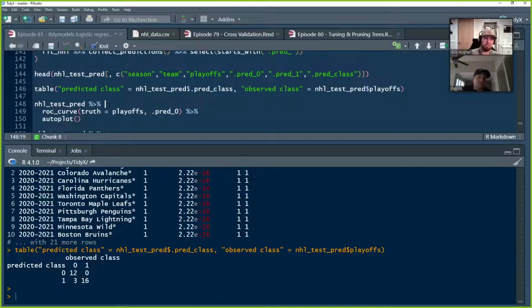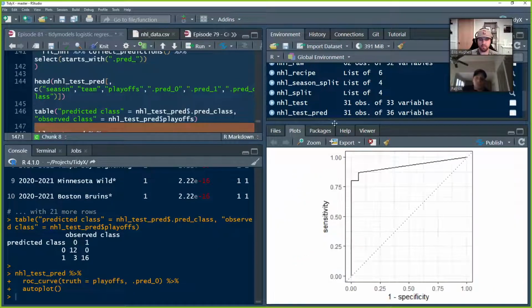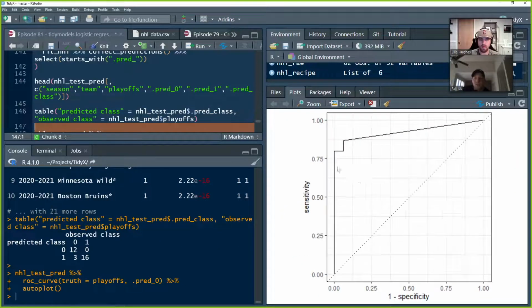We can take that NHL test pred data, and we can actually print out an ROC curve with the autoplot function. So there we go. Sensitivity is on the y-axis, 1 minus specificity on the x-axis. The closer the curve gets to 1, the upper left corner, the more accurate the model is. And you can use different thresholds.